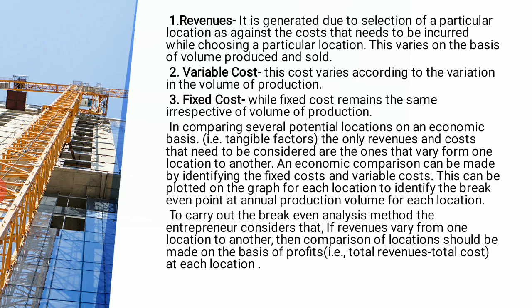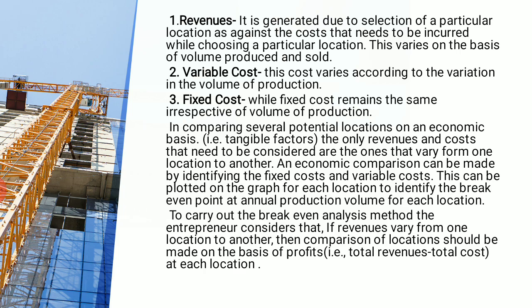Now, in comparing several potential locations on an economic basis, that is on tangible factors, the only revenues and costs that need to be considered are the ones that vary from one location to another. An economic comparison can be made by identifying the fixed cost and variable cost. This can be plotted on a graph for each location to identify the break-even point at the annual production volume for each location. To carry out this break-even analysis method, the entrepreneur considers that if the revenue varies from one location to another, then the comparison of locations should be based on profits. That means total revenues minus total cost.